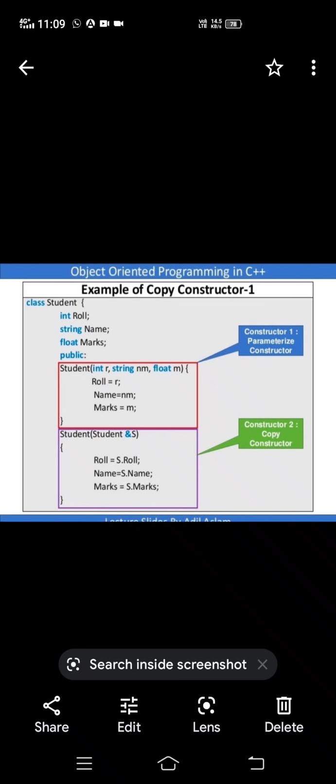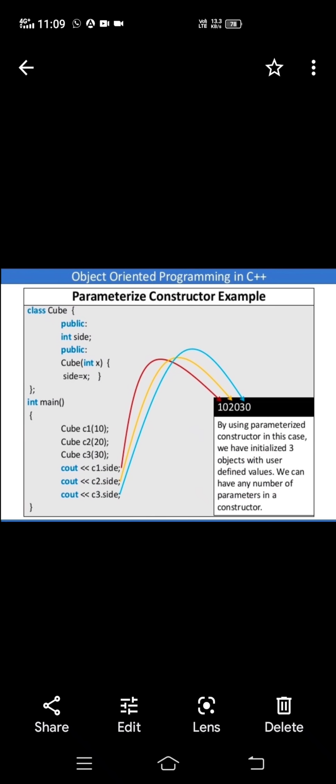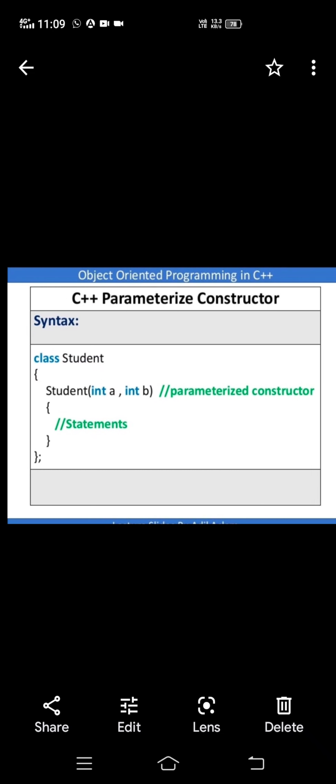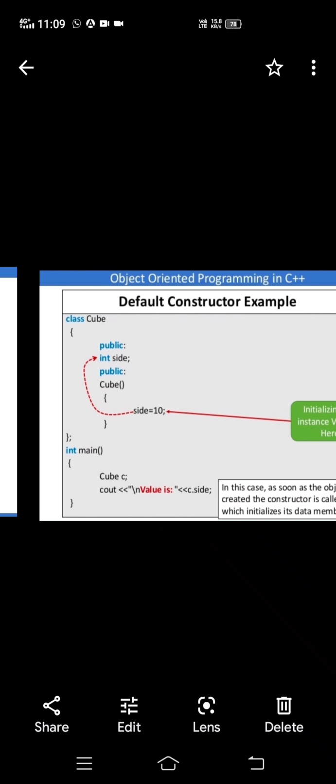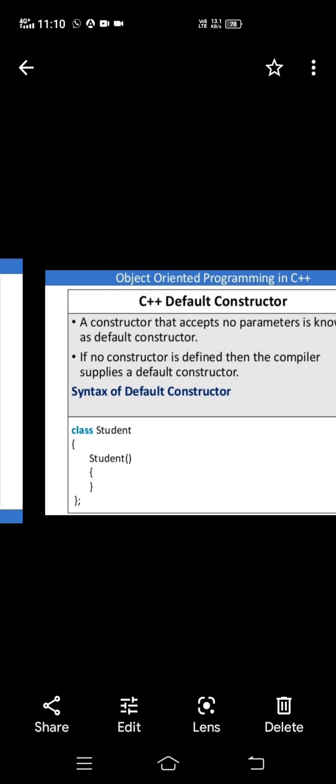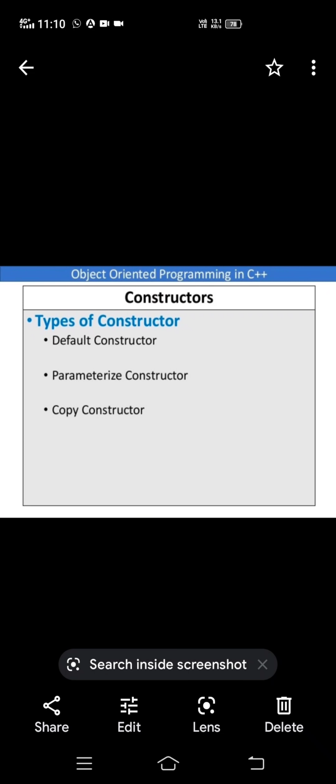So three types of constructors are there: default constructor, parameterized constructor, and third, copy constructor. Parameterized and copy both have arguments, but copy constructor is used for copying the data members of one object into another. So these are the types of constructors.